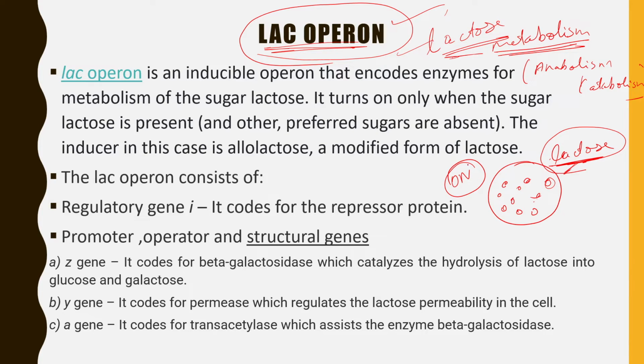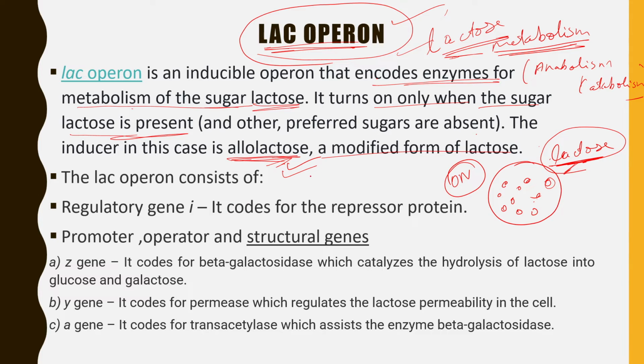Now let's see the components. Here the same thing is written which I have said right now. Lac Operon is an inducible operon that encodes enzymes for the metabolism of the sugar lactose. It turns on only when the sugar lactose is present, and other preferred sugars are absent. The inducer here is allolactose. Lactose and allolactose are almost the same thing, but allolactose is the more suitable term. That is a modified form of lactose.